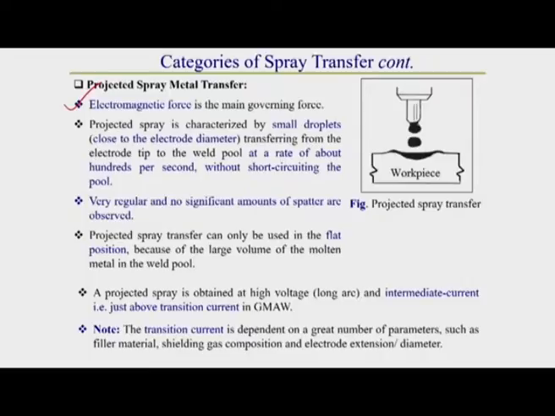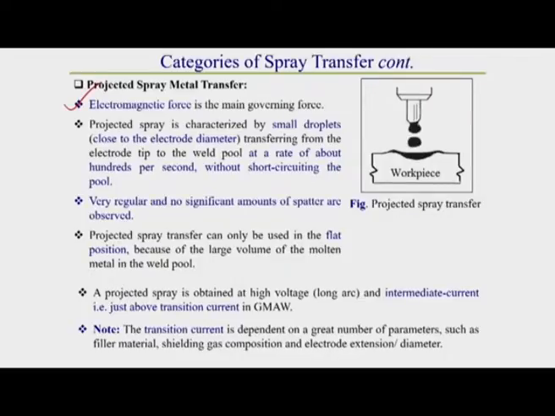So it is characterized like this: its diameter is approximately close to the diameter of the electrode, it transfers at a rate of around 100 per second, and no short circuiting takes place.